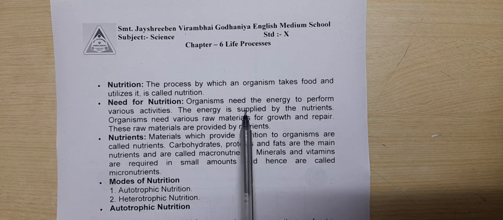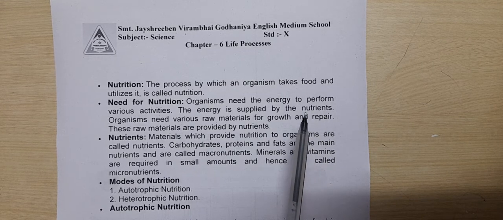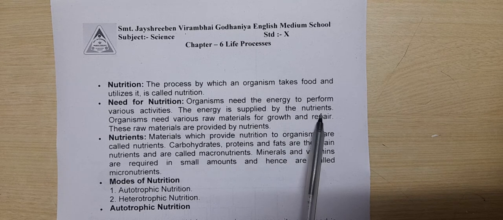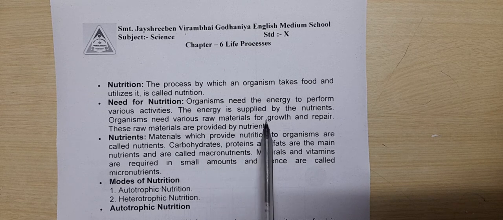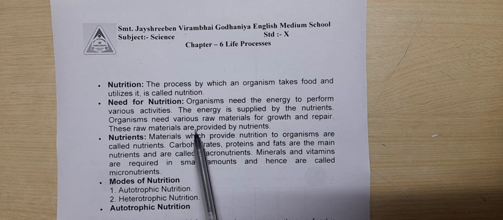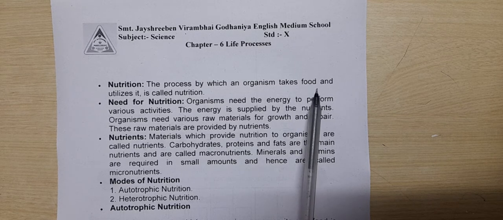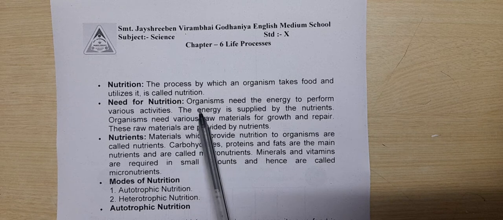The energy is supplied by the nutrients, right? The components that we are getting from the food, which are essential for our body, are known as nutrients, right? Organisms also need various raw materials for growth and repair of damaged cells. These raw materials are provided by the nutrients, and nutrients we are getting obviously from the food. So this is the reason why we need nutrition, right?